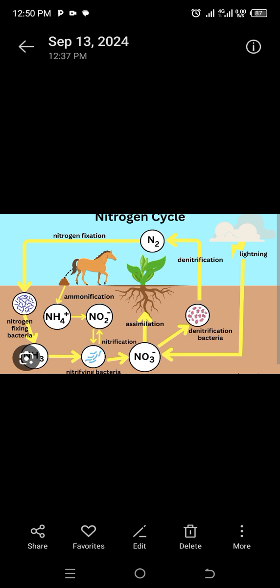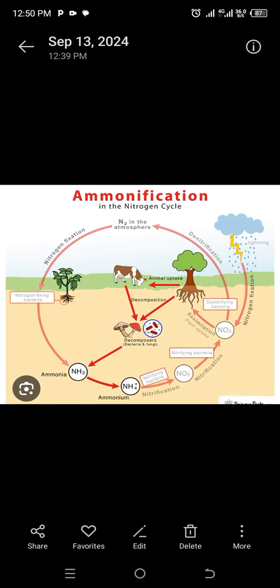The first sequence, sequence 1, is fixing nitrogen in the atmosphere, which is nitrogen fixation. In sequence 1, we are going to understand how nitrogen is fixed in the atmosphere.